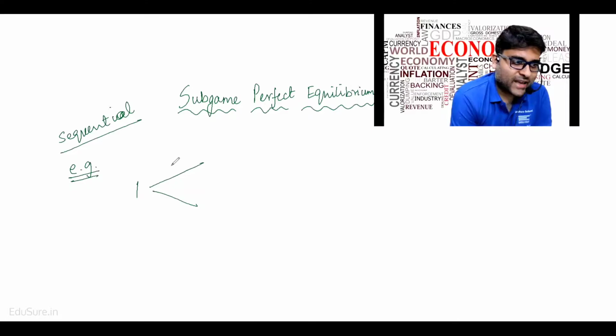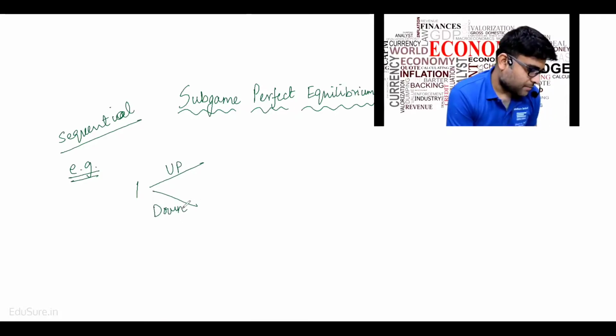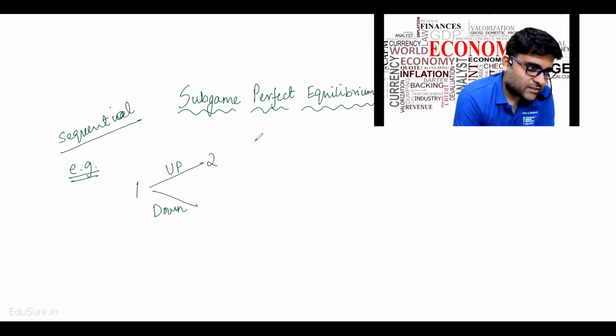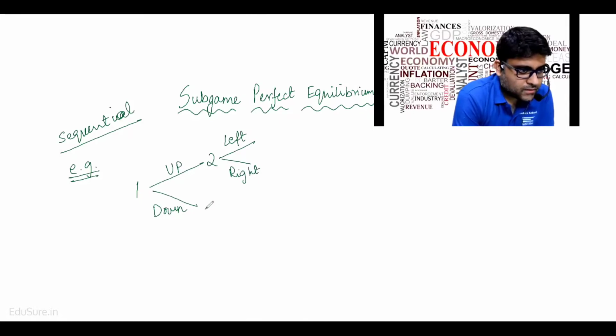Player one can play any two strategies. Say player one is doing up or down. Player one plays up, player two has an option of playing left or right. Again, player one plays down, player two again has the option of playing either left or right.